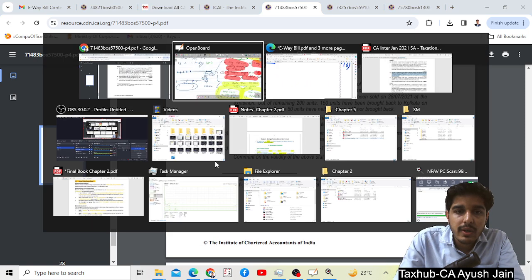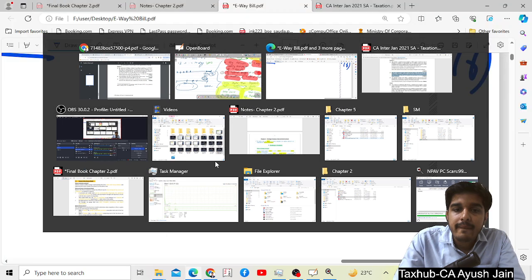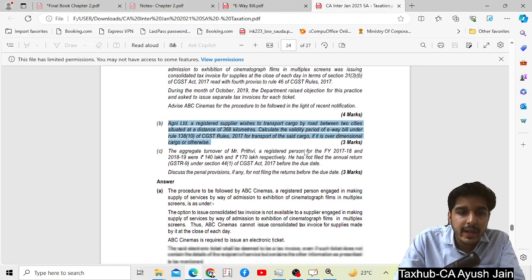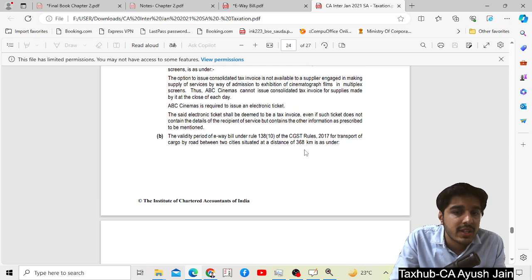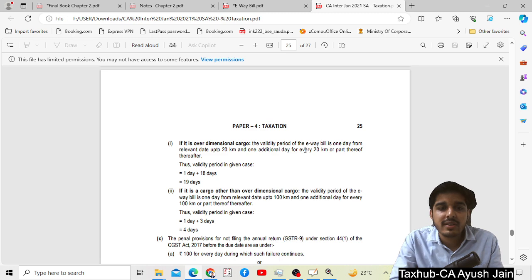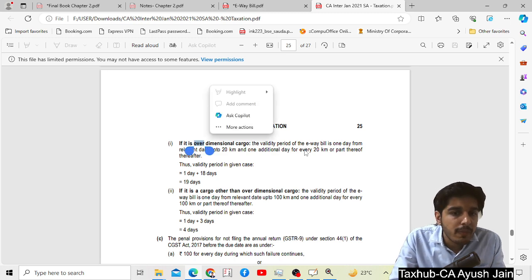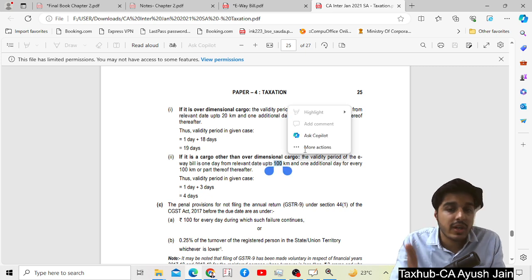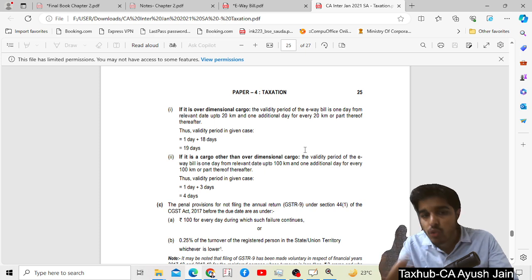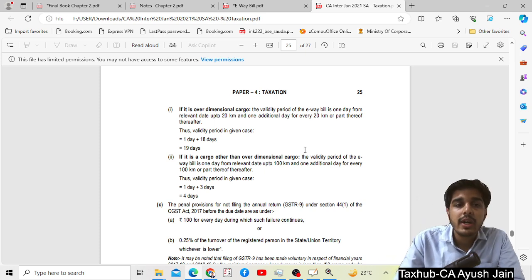Now your provisions are updated. What does it say? It says that validity of E-way bill for transport by road between 260 and 368 kilometers, it was 368. If over dimensional cargo, for every 20 kilometers or thereafter there is one additional day, hence validity period will be 1 day plus 18 days, this is 19 days. This is right, but this is wrong, 4 days. Why? Because earlier the limit was 100 kilometers, which has been updated to 200 kilometers. So in our question it will be 2 days.